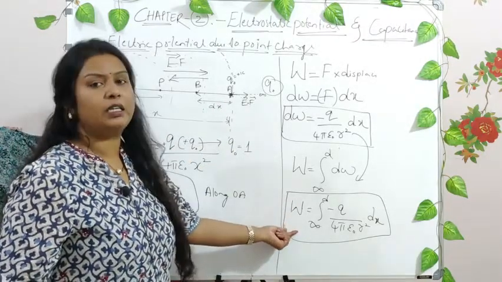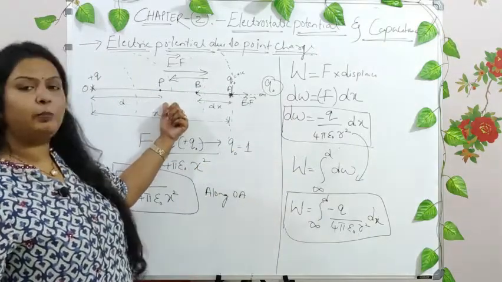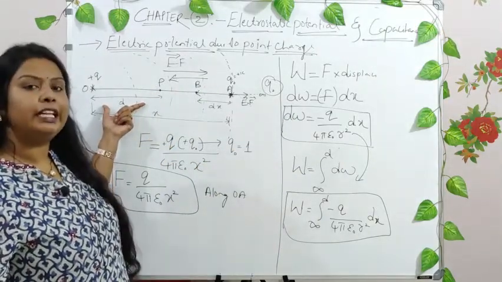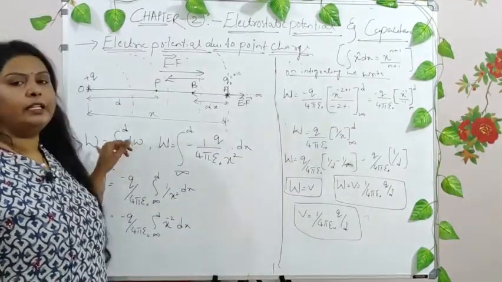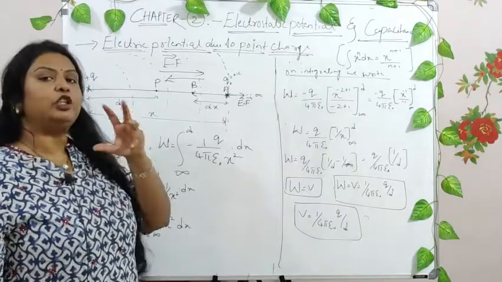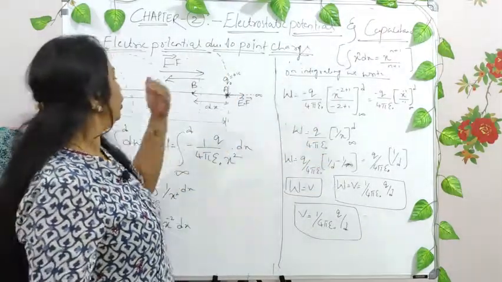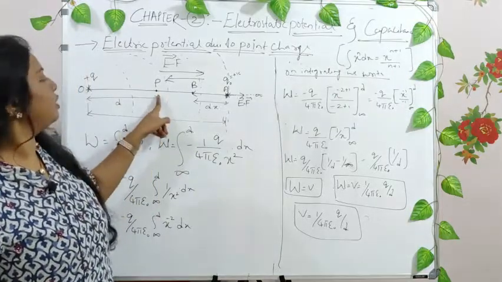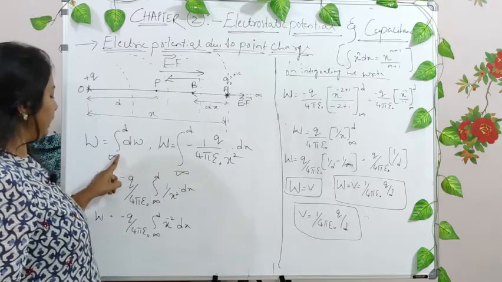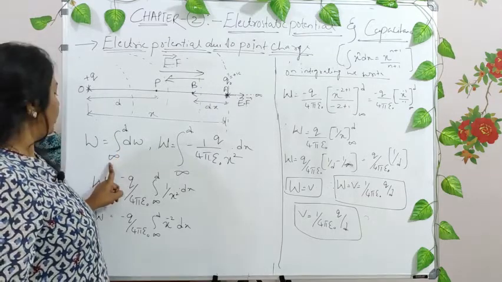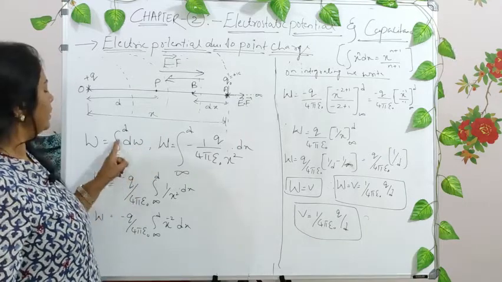Now this is the total work done in moving a test charge from infinity to the point P at a distance of d from a point charge. Did you understand up to this point, right? Now we are considering the total work done in moving a test charge from infinity to a distance of d at this point P. So what you write as work done for the entire distance from infinity to d is dW, right?